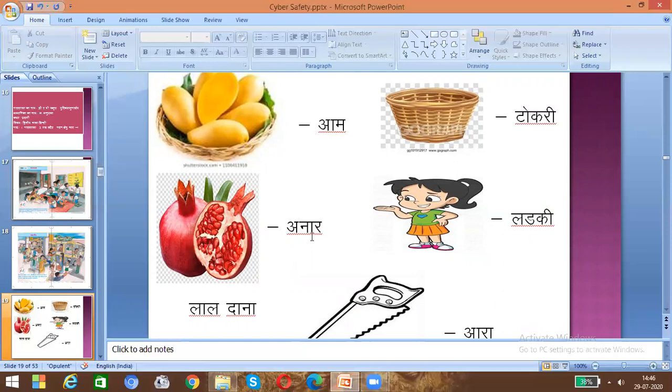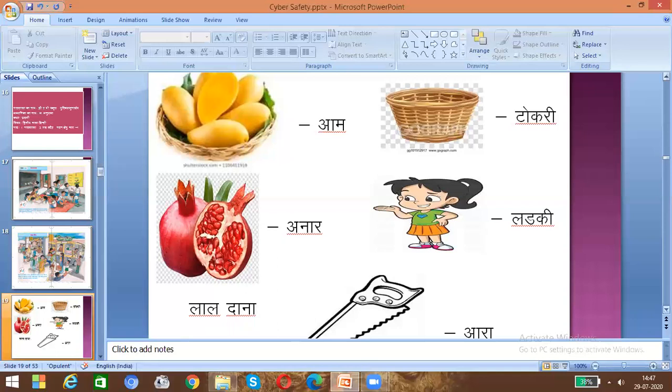So what do we say pomegranate in Hindi? Anar. So she is a girl. What do we say the girl in Hindi? Ladki. And these pomegranate seeds, in which color are they? They are red. So lal dana. Dana means seeds, and lal means color. So red color.